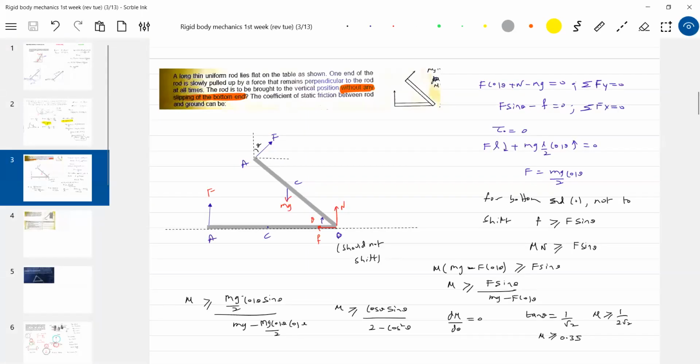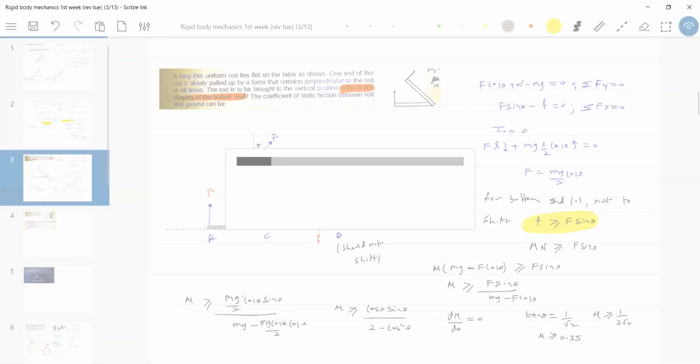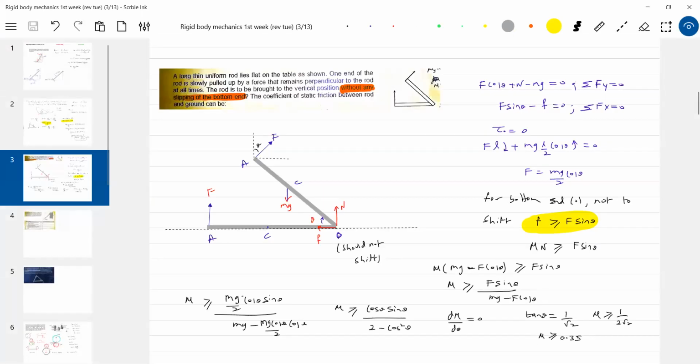Okay, a little bit I got confused. This condition is, I think, very important because otherwise we may take wrong values also. It should not shift. The friction should be sufficient, no? So we'll put this condition. Okay, I'll take the next question.